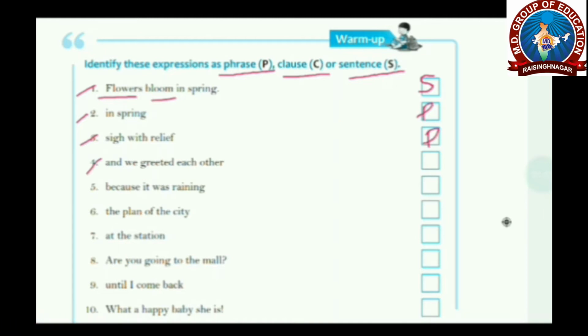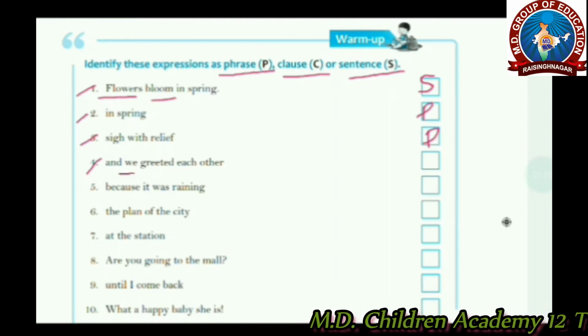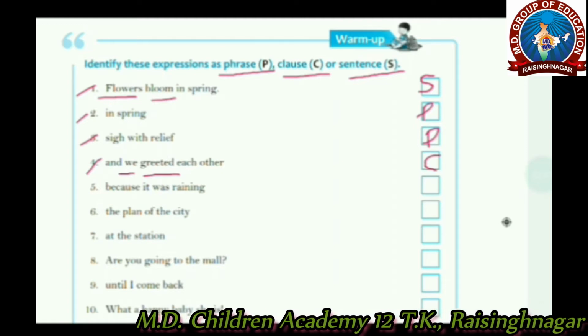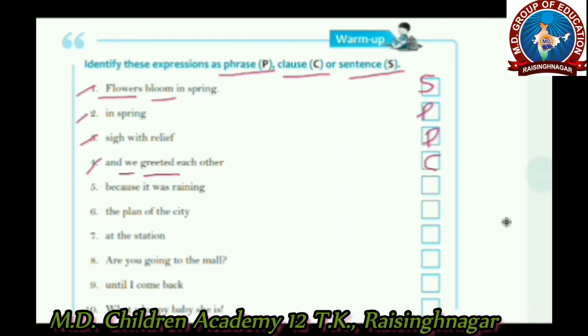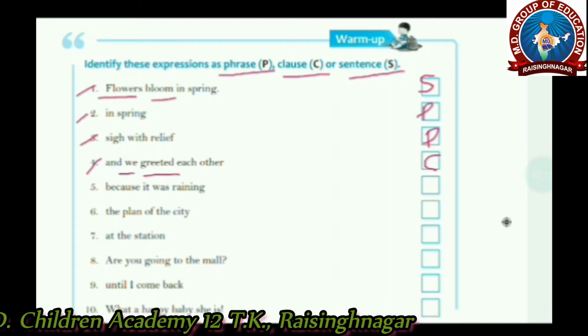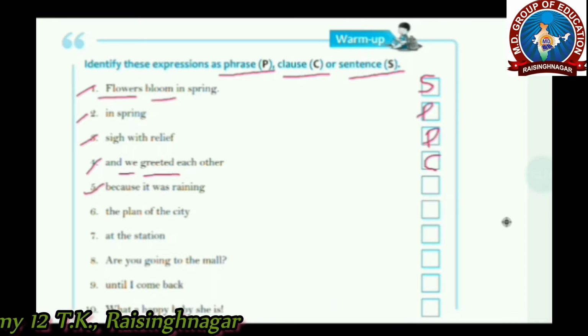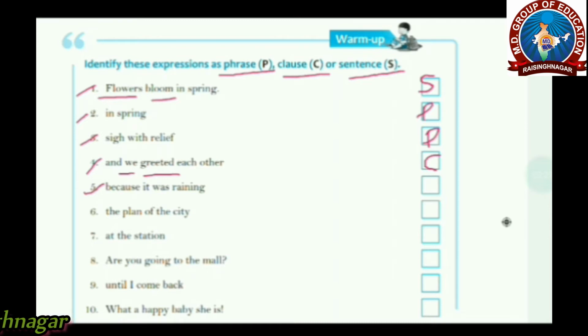Fourth one: and we greeted each other. It's a group of words that doesn't make a complete sense but it has a subject and verb in it. So it's a clause. A group of words that contains a subject and verb but doesn't make a complete sense is a clause. Then fifth one is: because it was raining. It's again not making a complete sense but it has a subject and verb, so it's again a clause.